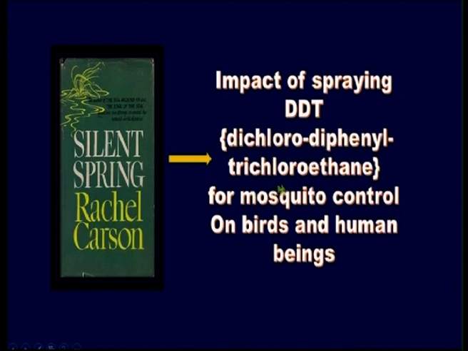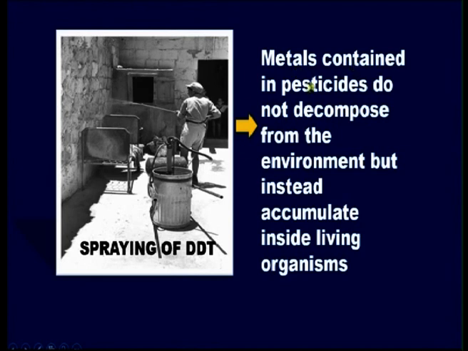Dichloro-diphenyl trichloroethane. DDT is used for mosquito control, but it has impact on birds and human beings. Metals contained in pesticides do not decompose in the environment, but instead accumulate inside living organisms. So, when DDT is sprayed, the metal present in this pesticide does not decompose in the environment.